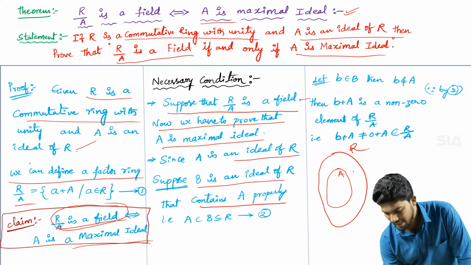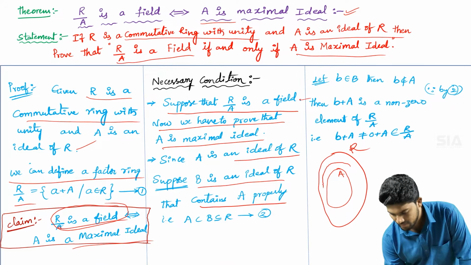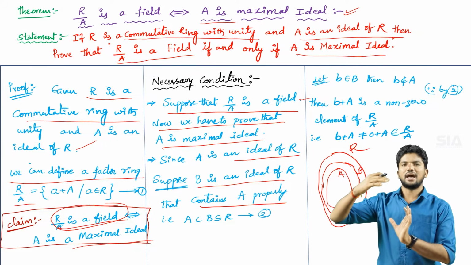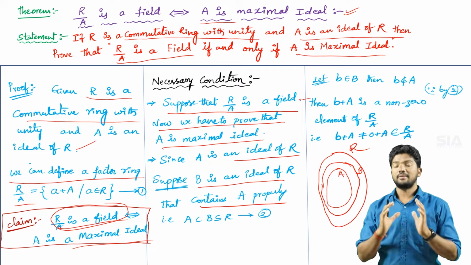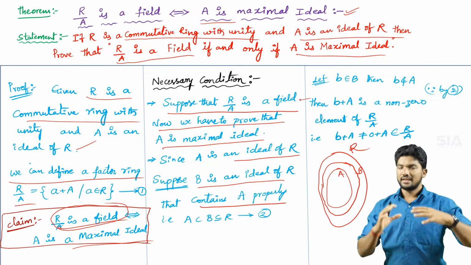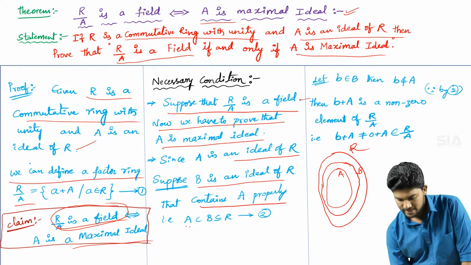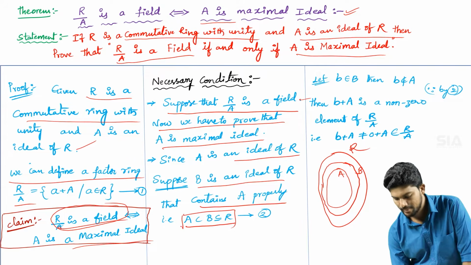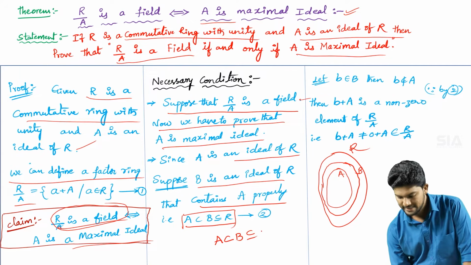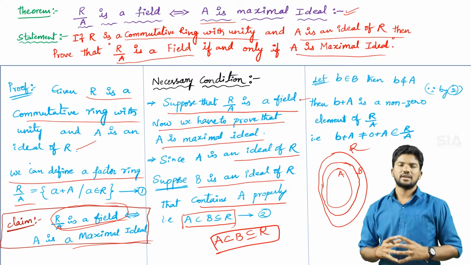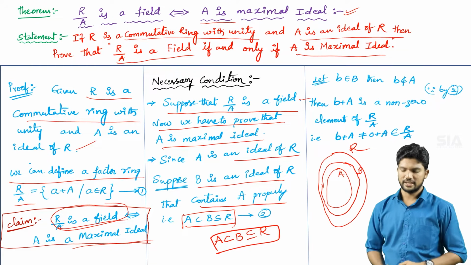Take it in this format: capital A is already there and capital R is the ring, and in between them I am taking another ideal capital B. That capital B contains capital A properly, which means A is a proper subset of B, and B is a subset of or equal to capital R. That is taken as equation number 2.